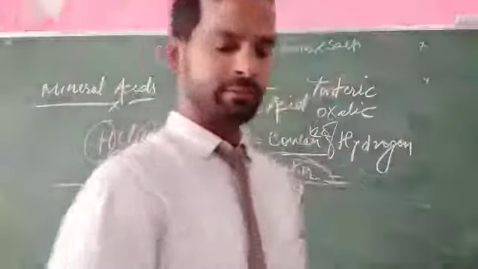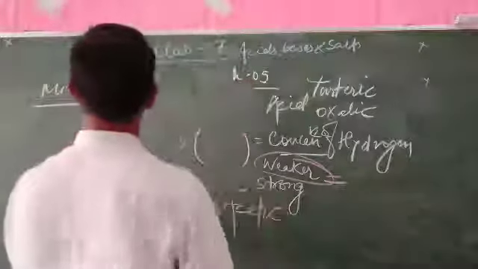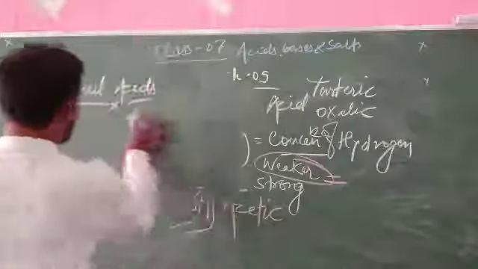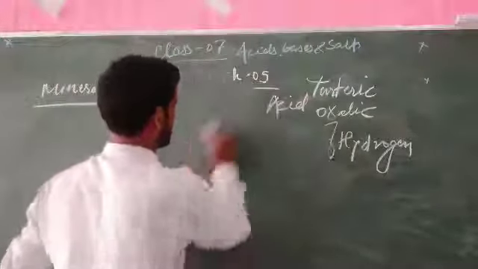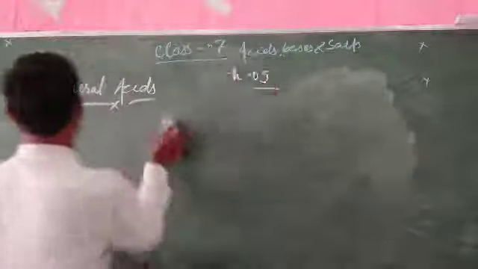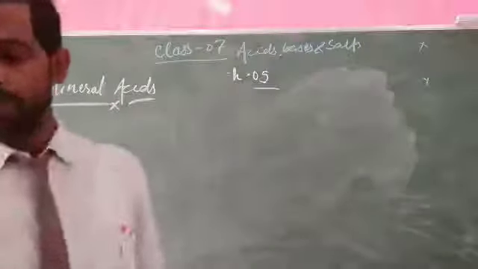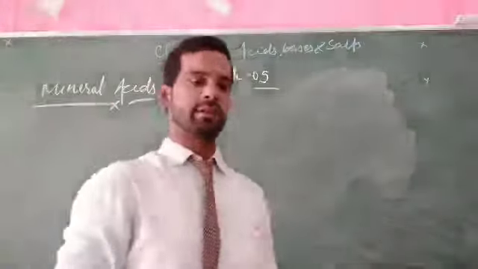Now the next topic is dilute and concentrated acid. What is the dilute acid? What is the concentrated acid? In this concern we'll have to know about what is the dilute acid and what is the concentrated acid.